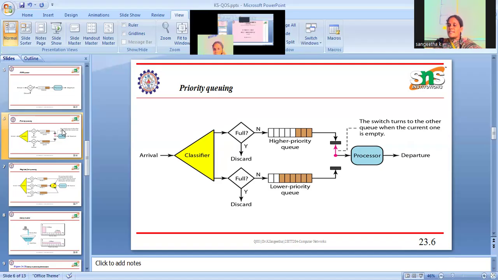So likewise, the process will serve the high priority first, and preference is given to the high priority. After that, the lower priority. Okay, likewise, priority queuing will work.